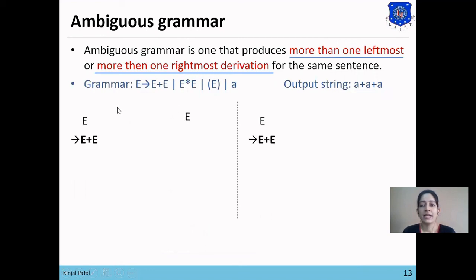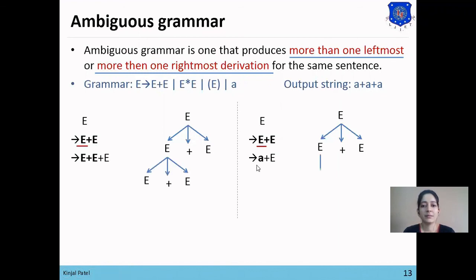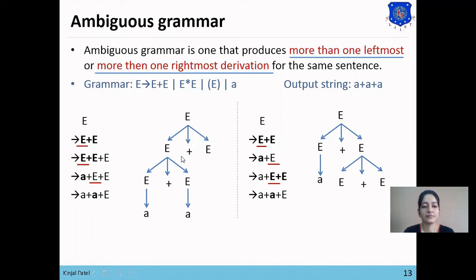We start to derive a plus a plus a from the given grammar, and you can see that the leftmost non-terminal has been replaced with E plus E in both examples. Next, in the first example we replace E with E plus E and in the second example with A. Then in the first example we replace E with A and in the second example we replace E with E plus E. Now in the first example we replace the second E with A, and in the second example also we replace E with A. Now we'll replace E with A.